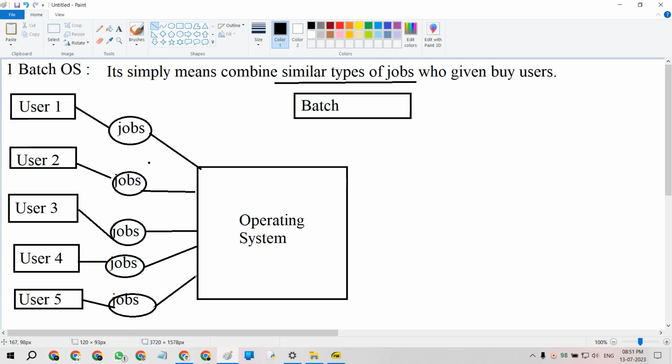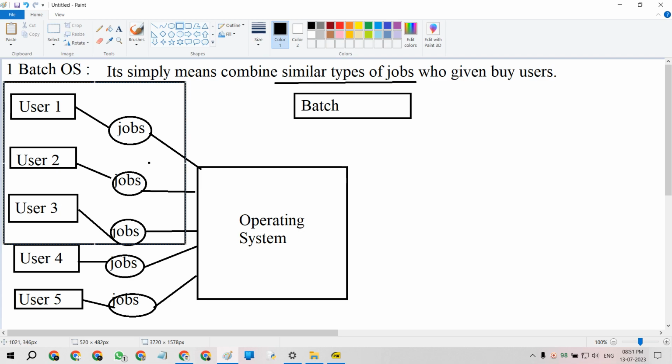So what does batch operating system mean? For example, user 1, user 2, and user 3 combine similar types of jobs or similar types of processes they want to run on the operating system. This is called a batch operating system.